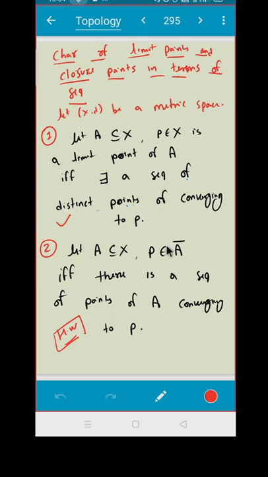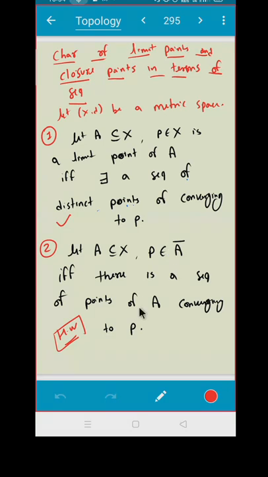And in the case of closure, it is if and only if there is a sequence of points. So here you don't need to have distinct points. You require a sequence of points in A converging to p. That's it. So first of all, let us recall the definition.